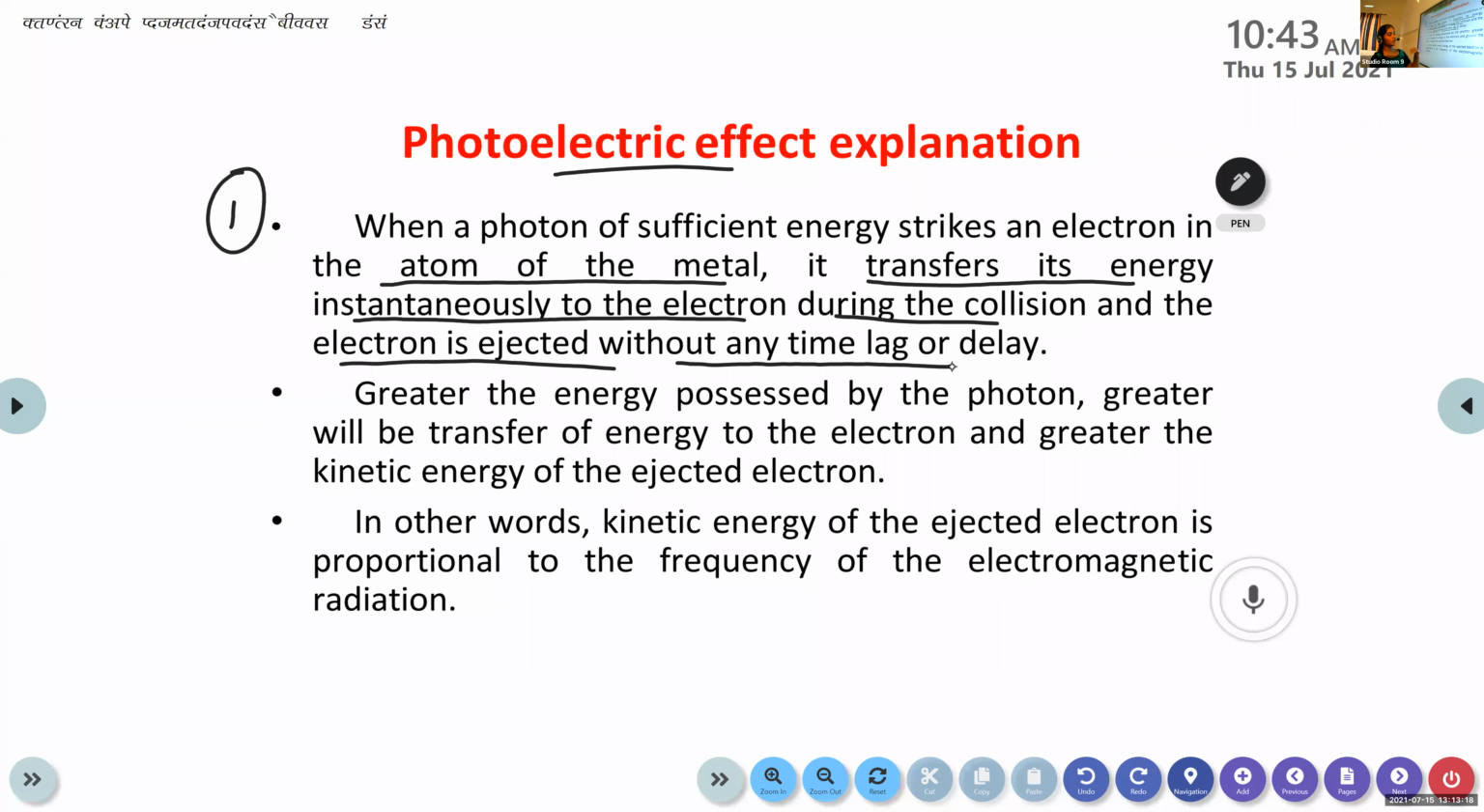When this photon or this light falls on the metal surface, it will transfer its energy from this light to the metal during the collision, and this electron is ejected without any time lag or delay. That's the first result from this photoelectric experiment. This is clear? First one.